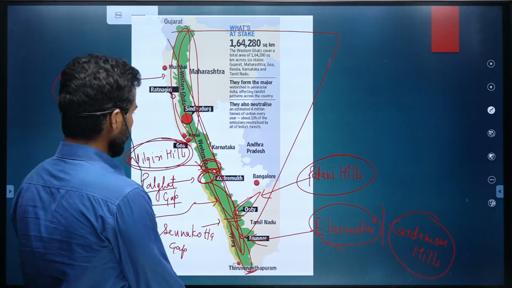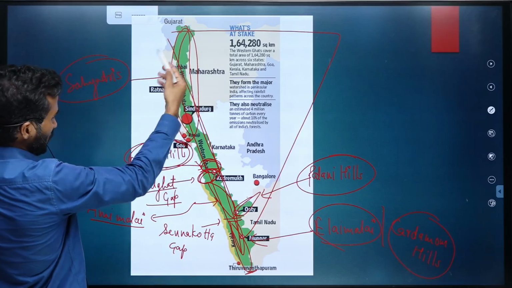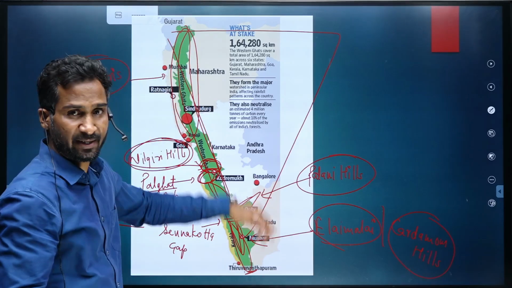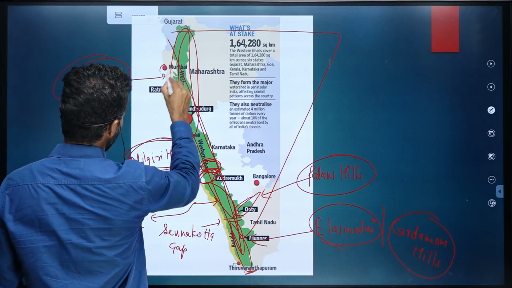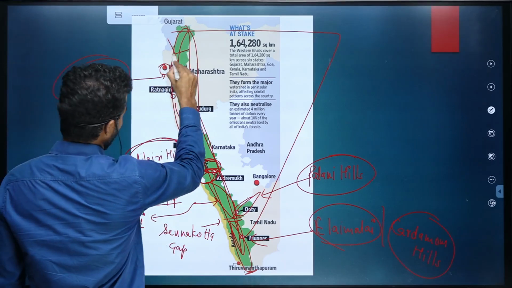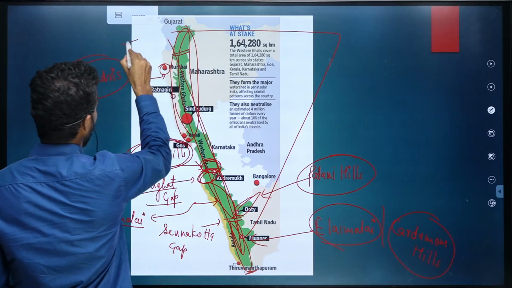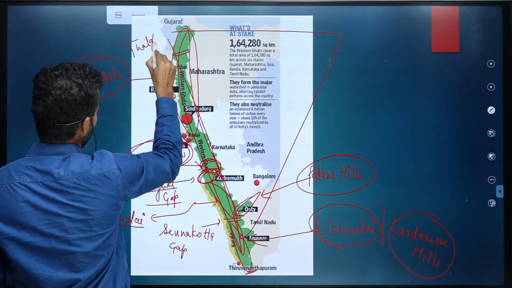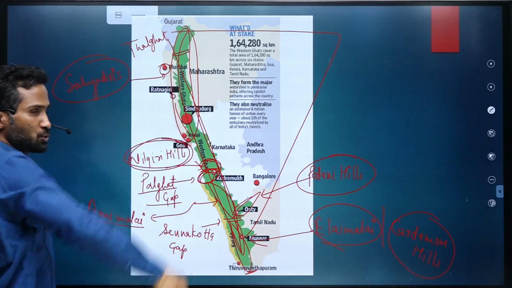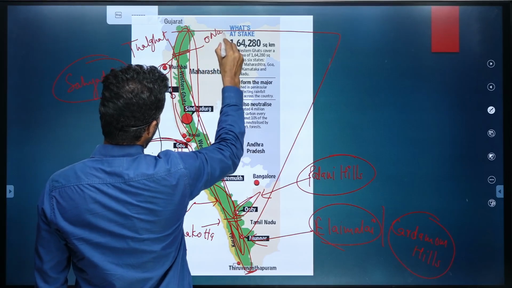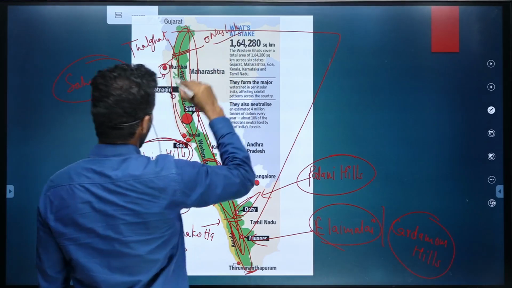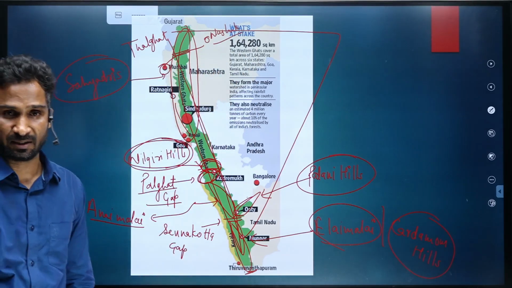Okay, so now let's talk about some other gaps present in Western Ghat. In the northern side, this is Mumbai. On the north of Mumbai, there is a ghat called Thal Ghat. So suppose you are supposed to go from Mumbai to Nasik, you'll have to pass through Thal Ghat.